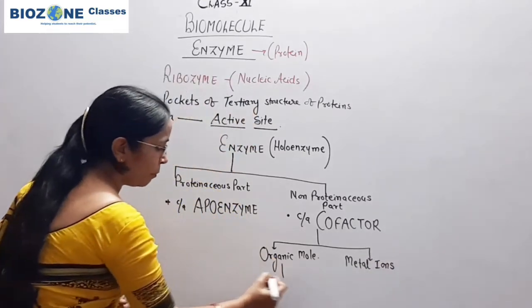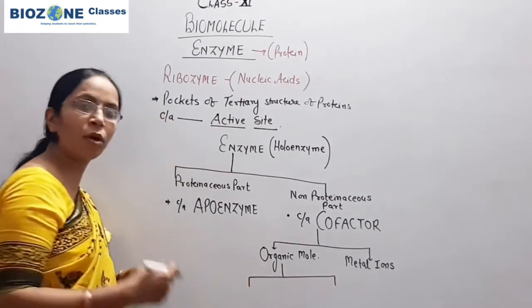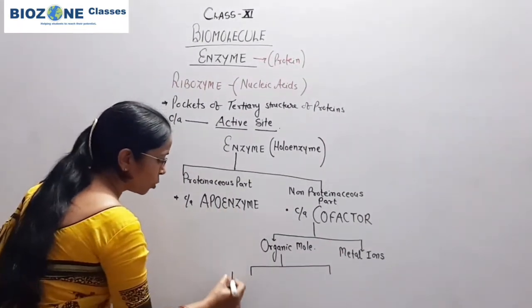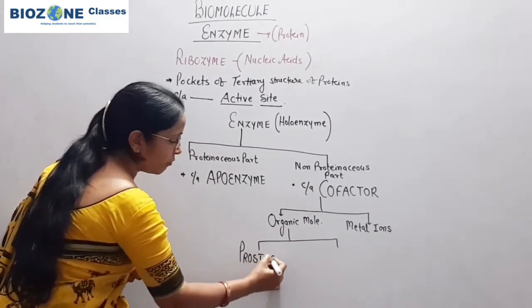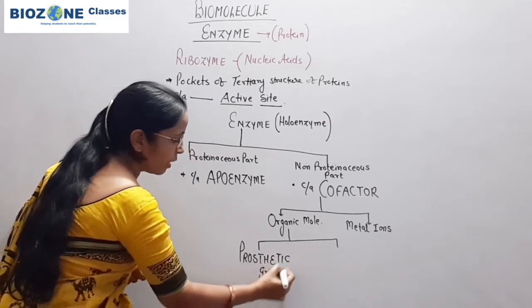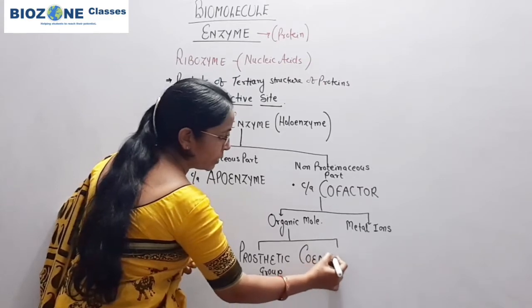Organic molecule, you remember, is present in two forms or of two types. One is called prosthetic group. So what is the difference between prosthetic group and another term we use, that is coenzyme.